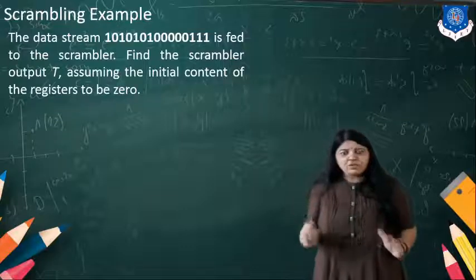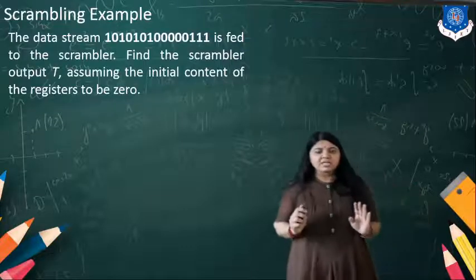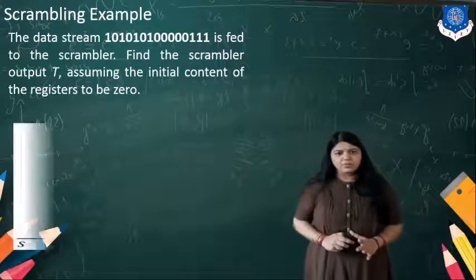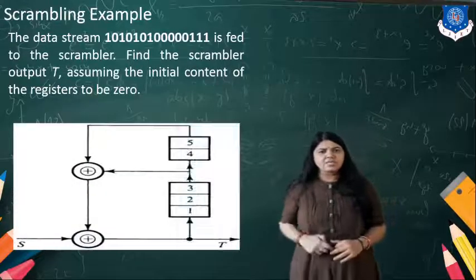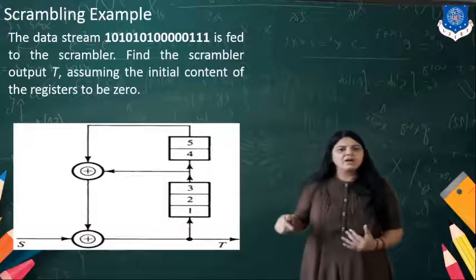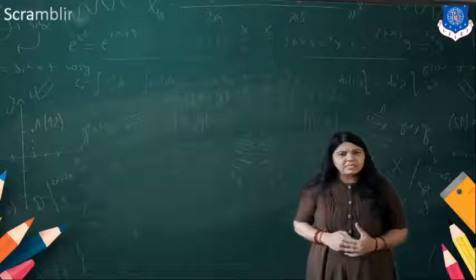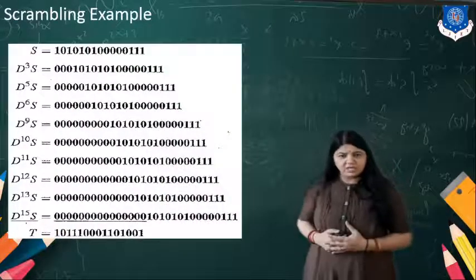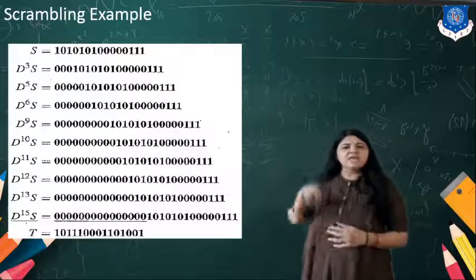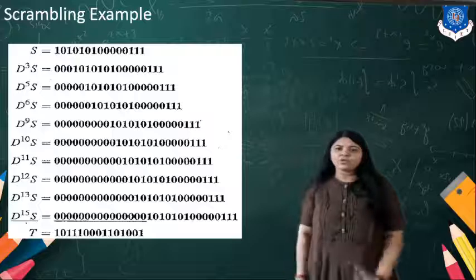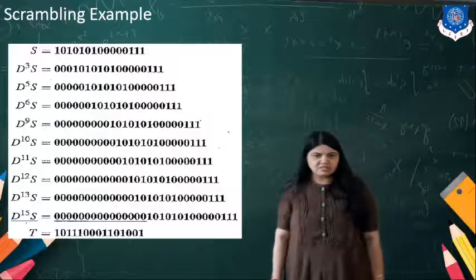But by default, we are considering the initial conditions of all the shift registers to be 0. Here you can see the diagram that we have for the scrambler we designed. Now, the scrambler output we need to consider first. Very first we have S, and S is equal to the input data stream given to us.